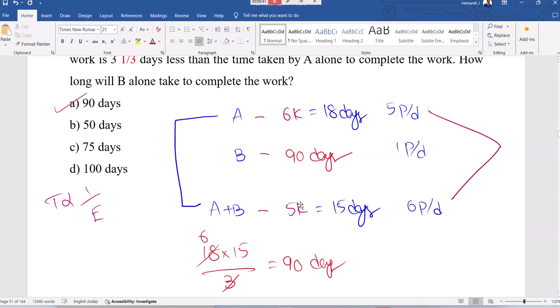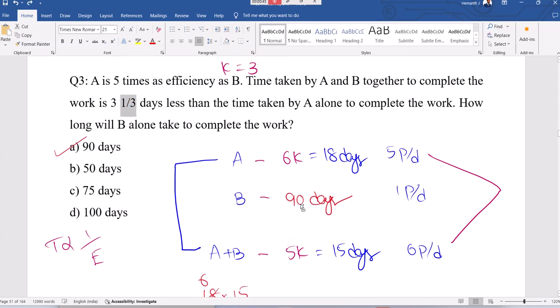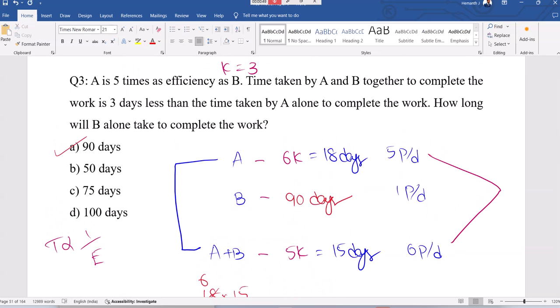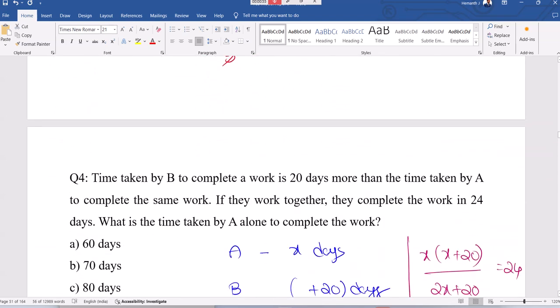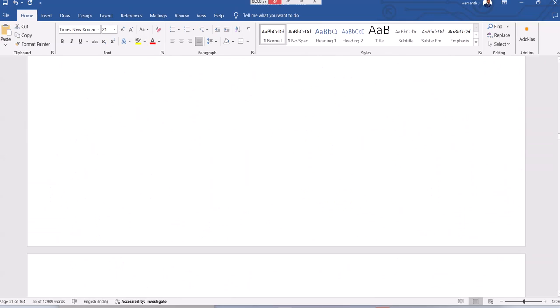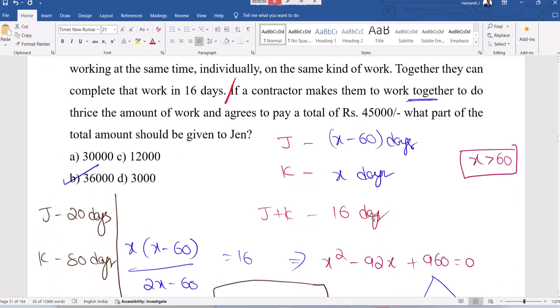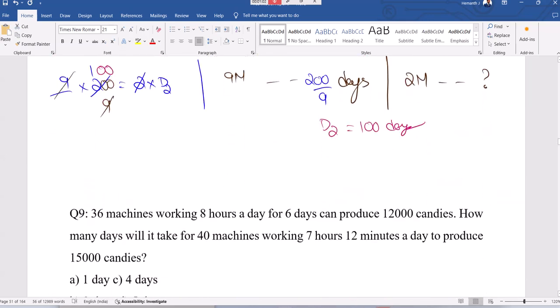This is 50 by 3 like that. Then you will get a different answer. Let me take the same question and handle it with 1 by 3 extra also. How to handle the same question if 1 by 3 is additionally there?